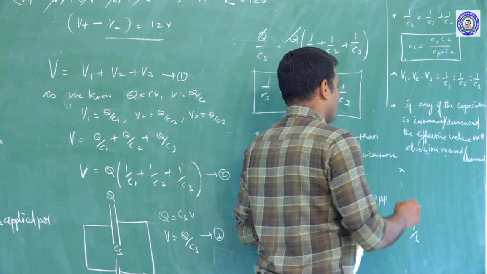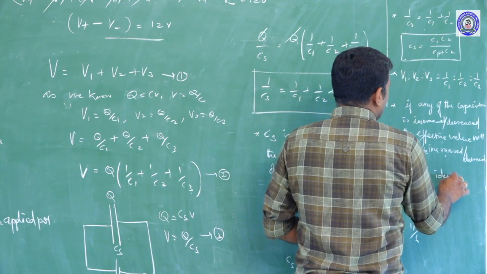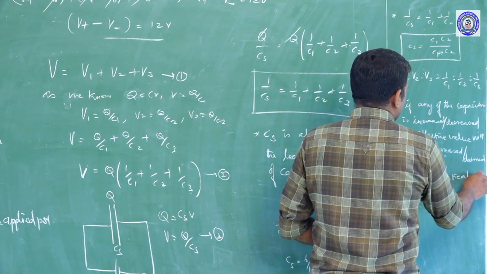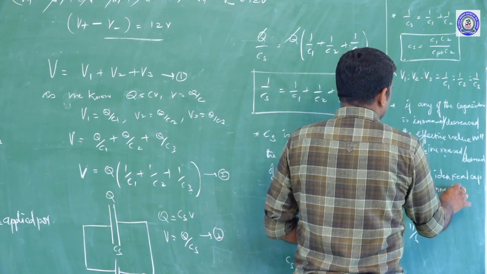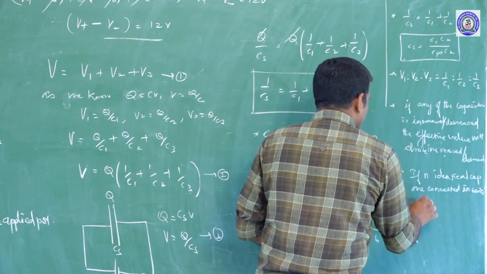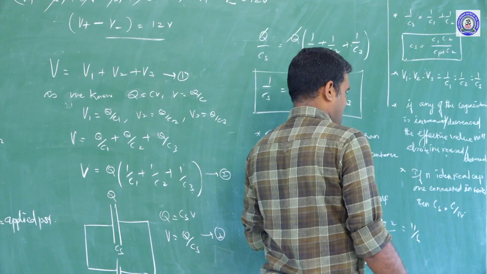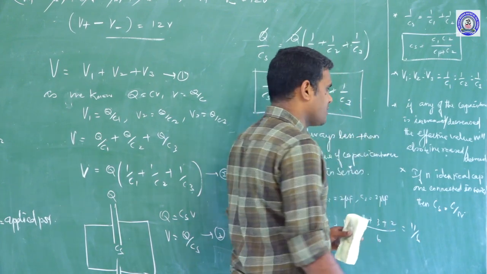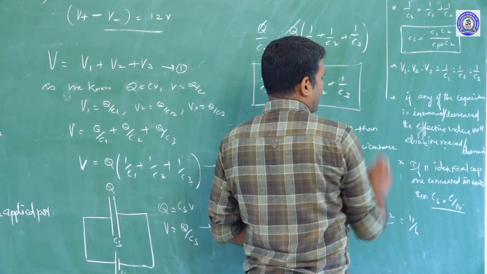Now, if n identical capacitors are connected in series, then the effective capacitance Cs is equal to C divided by n. Effective capacitance Cs is equal to C divided by n. With this, we can explain this point.